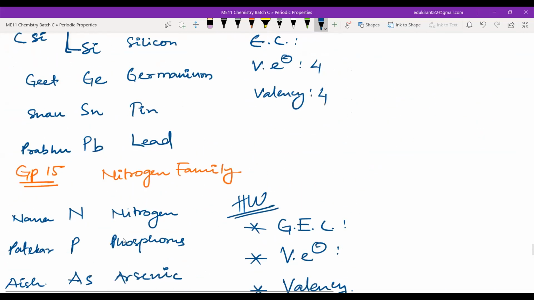Nitrogen family is known as pnictogens. Pnicto means irritation. Whenever you have some compounds of nitrogen, they are very irritating if you smell them. So that is why these are known as pnictogens.